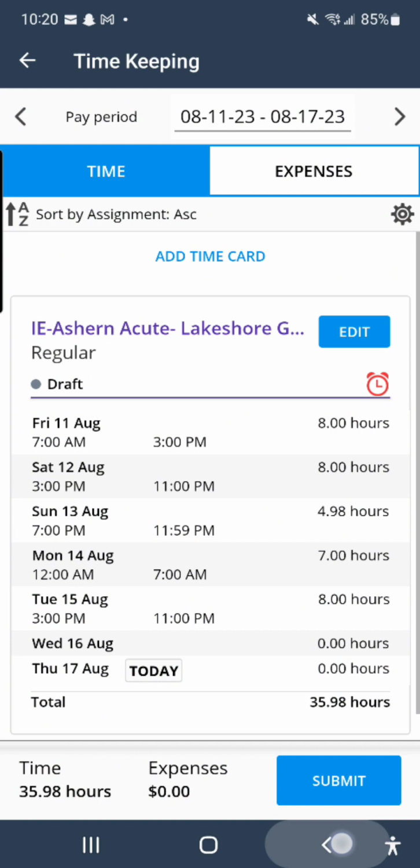And there you have it. By following these quick and easy steps, you can effortlessly log your time and track expenses using the Crelate Connector dashboard.